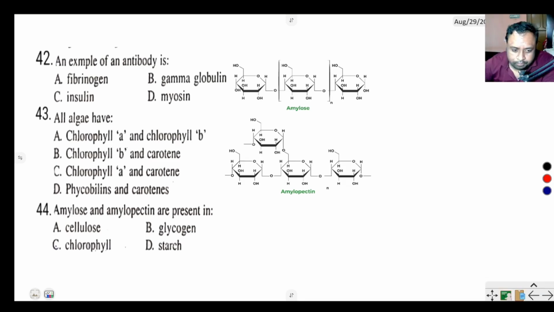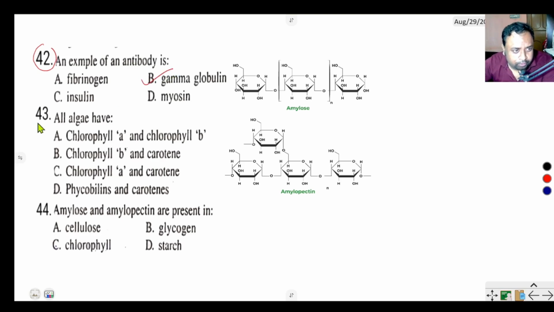Question. An example of an antibody is fibrinogen, insulin, gamma globulin and myosin. The correct answer of this question is antibody is a gamma globulin.